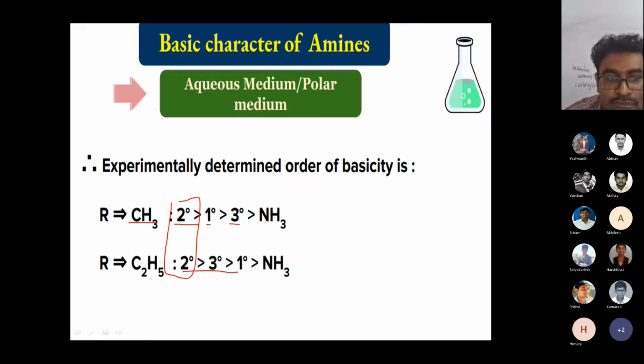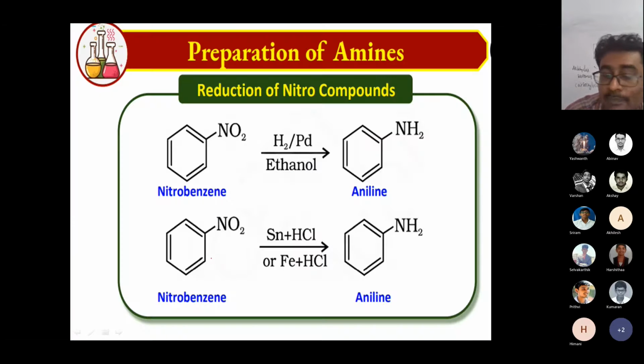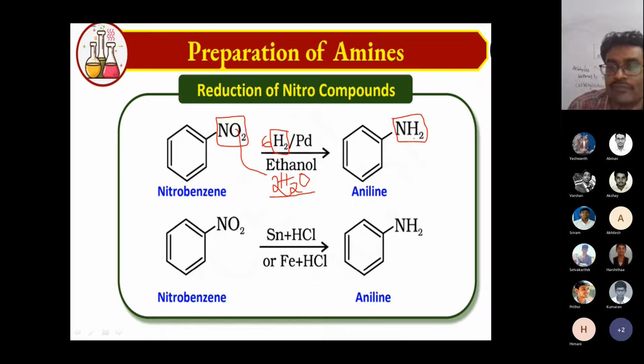Simple opposite. Let's see one more thing, called preparation of amines. I want to prepare an amine, but I want to convert the NO2 group to an NH2 group. How is it possible? I just want to convert this oxygen to water molecules. Suppose you take the two oxygen atoms, I want to convert them to water molecules. So what should I use? I should use hydrogen. How much hydrogen is required? Generally, 6 moles of hydrogen are required: 4 moles for the water molecules, 2 moles for the amine.